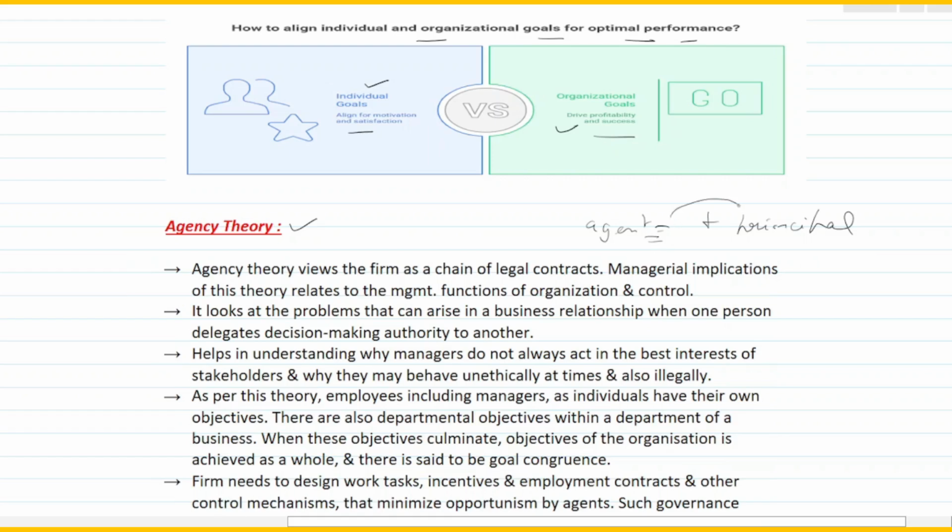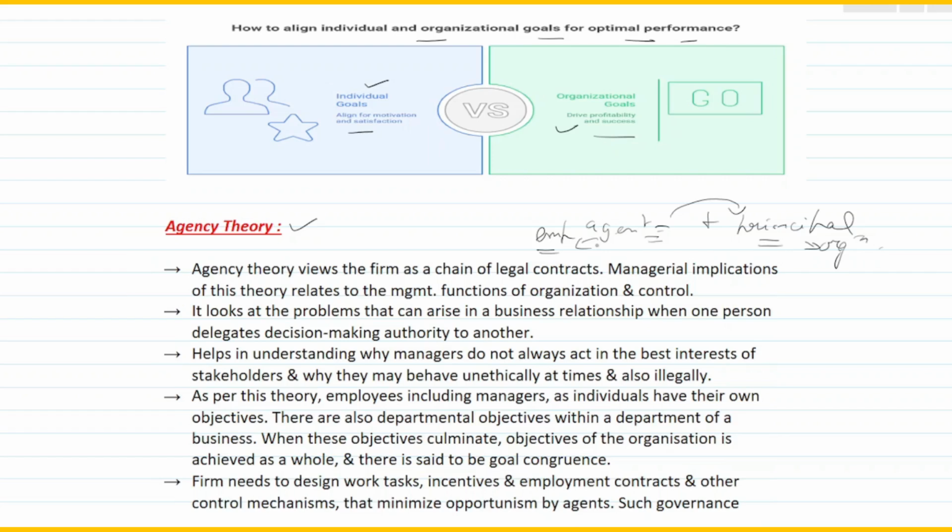Your idea is to serve the principal. A simple example is an organization and its employees: the principal is the organization and the employees are its agents. So agency theory is a relationship between principals and agents, where the principal depends on the agent for the execution of various business and financial transactions on their behalf.